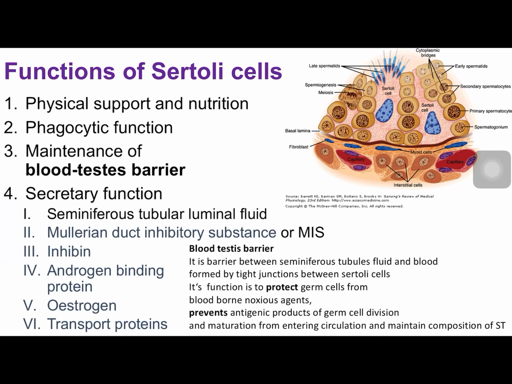It also secretes androgen binding protein, which helps in maintaining high levels of testosterone, which is very much required for spermatogenesis. Another substance secreted from Sertoli cells is estrogen and transport proteins, which are required for maturation and transportation of testosterone and spermatozoa. So that was about the Sertoli cells present inside the testis.